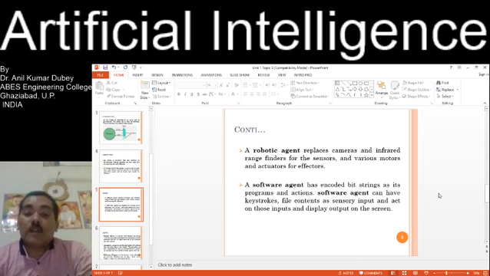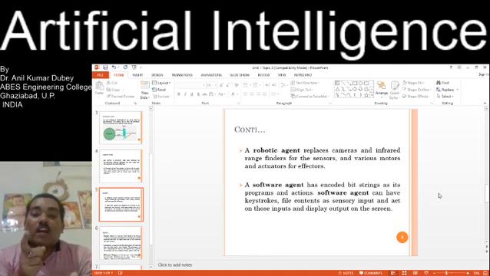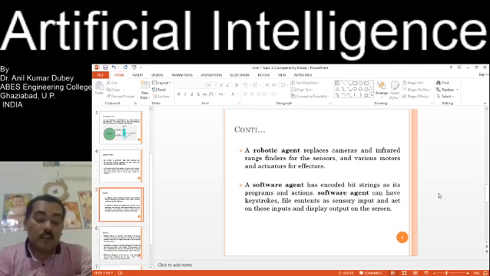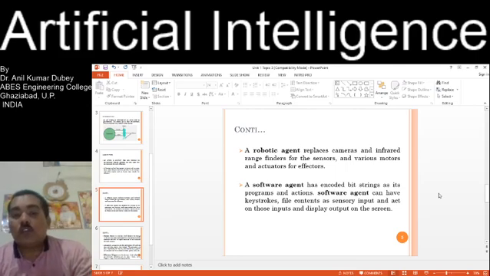Robotic agents use cameras and infrared range finders as sensors, in place of the human eye. Various motors and actuators stand in for the human hands, legs, and mouth, working as the effectors.